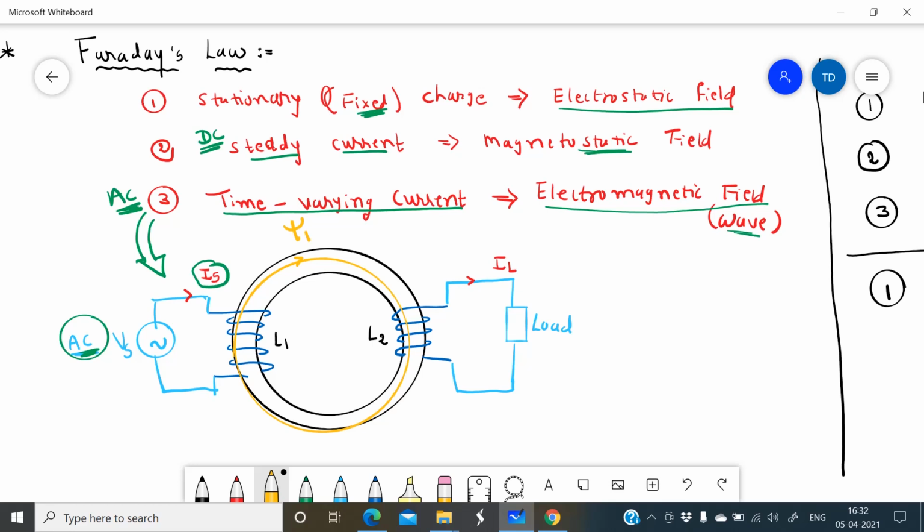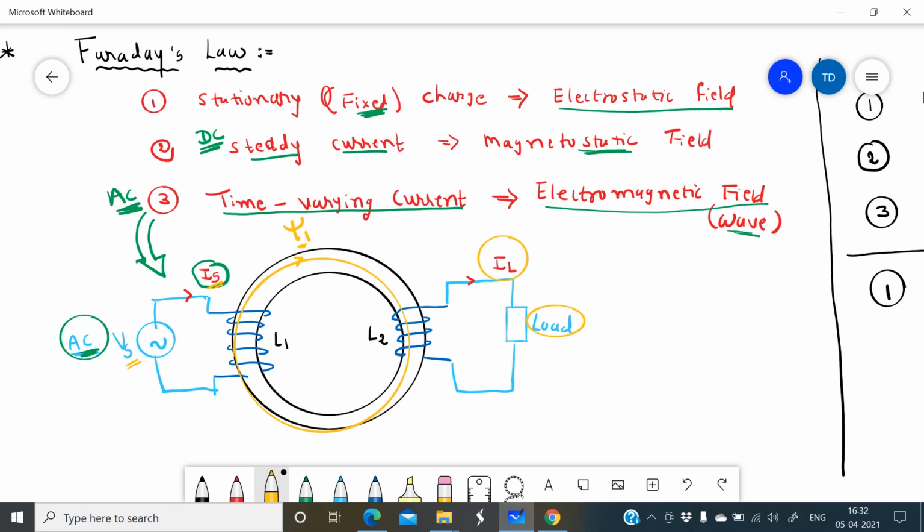Now in the second inductor we have connected a load. The magnetic field of the first inductor passes through the second inductor. Here the supply voltage is AC, so the current is AC, that means a time varying current. So this magnetic field is also time varying. Faraday did the experiment that whenever a time varying magnetic field links with an inductor, this inductor generates a current.